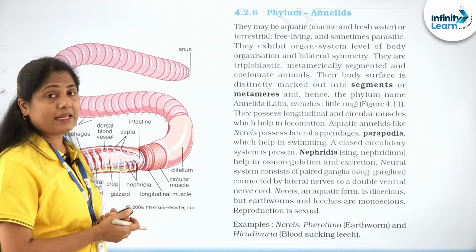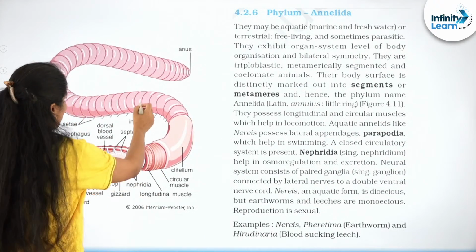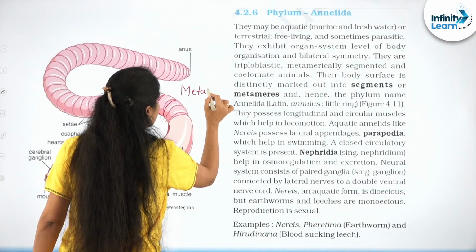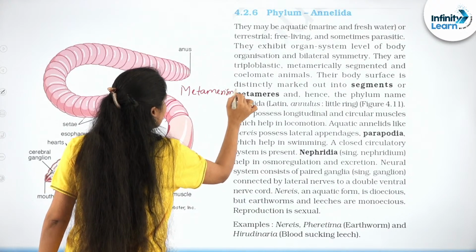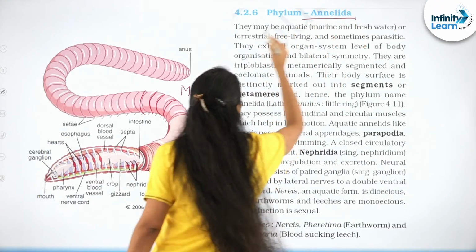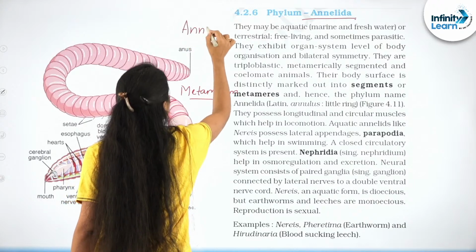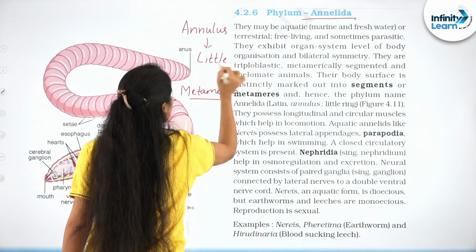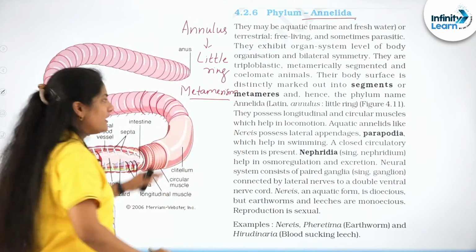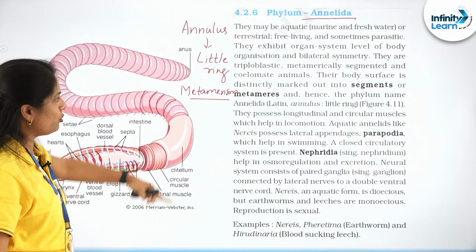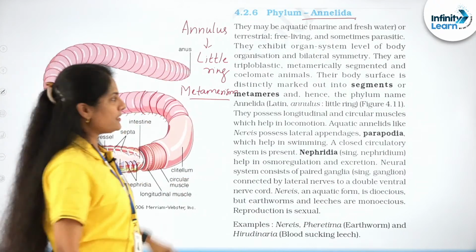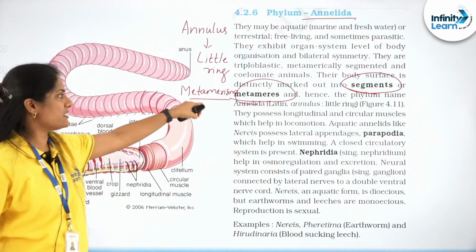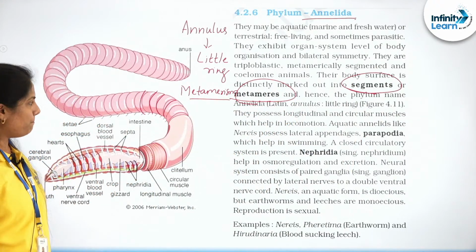And then we have Annelida. The unique thing about it: you look at the organism and you immediately make out metamerism, right? The very name Annelida comes from the word annulus, which means a little ring. They have little ring-like structures. You look at the entire body, it is divided into segments or metameres, which is why it is said to exhibit metamerism, right?